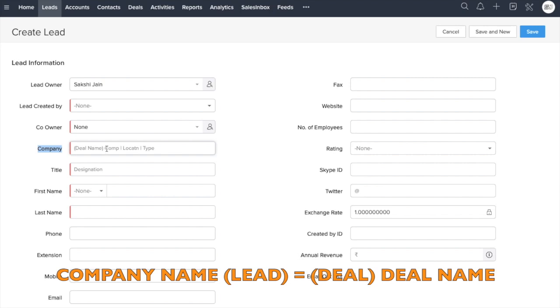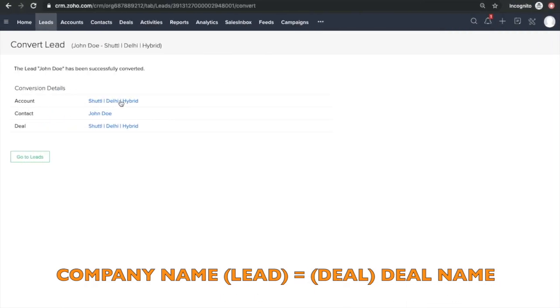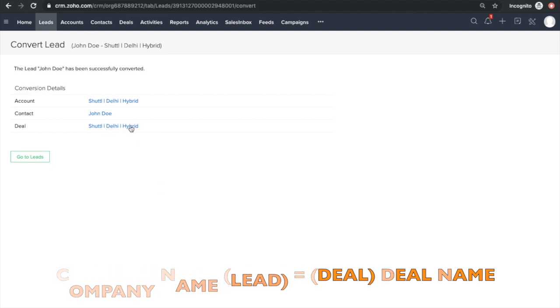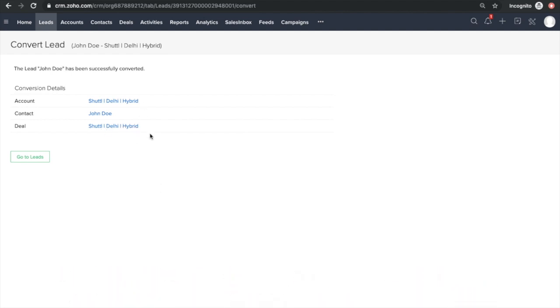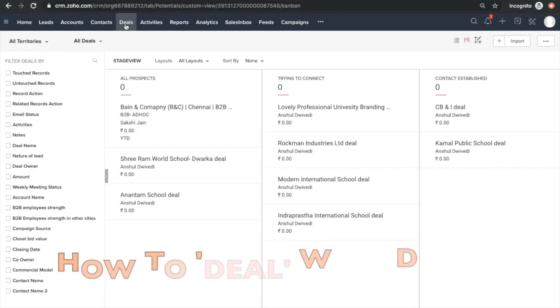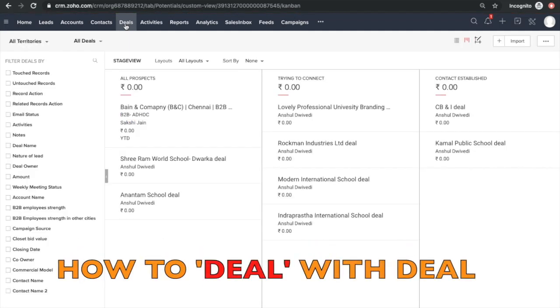As you could see, I put shuttle Delhi hybrid and it has been converted into a deal name, right? So now this has become my deal name. Okay, so let's go into deals to see if this deal has been created or not. This is the very first time I'm visiting the deal page.